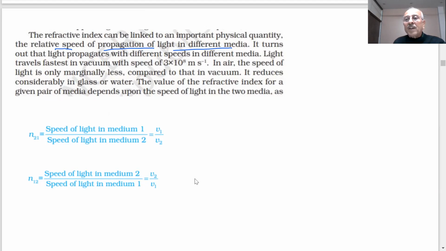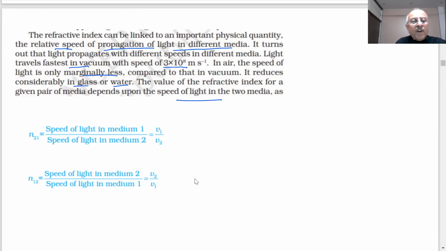And the reason is that the speed of light is different. It turns out light propagates with different speeds in different media. Fastest in vacuum, 3 into 10 power 8. In air, speed is only marginally less compared to that in vacuum. It reduces considerably in glass or water. The value of refractive index for a given pair of media depends on the speed of light in the two media.